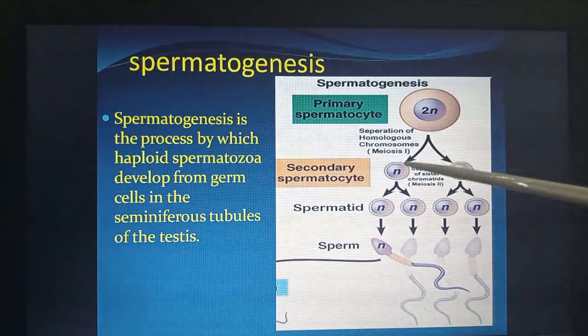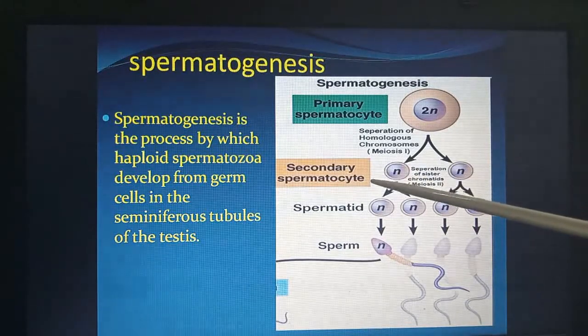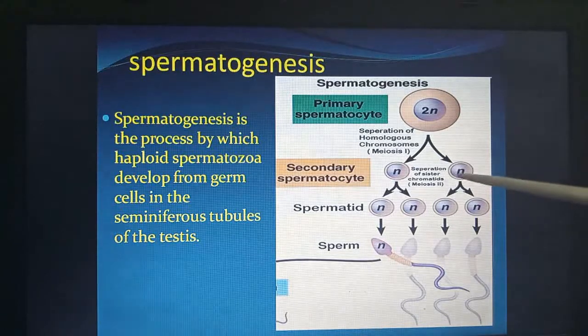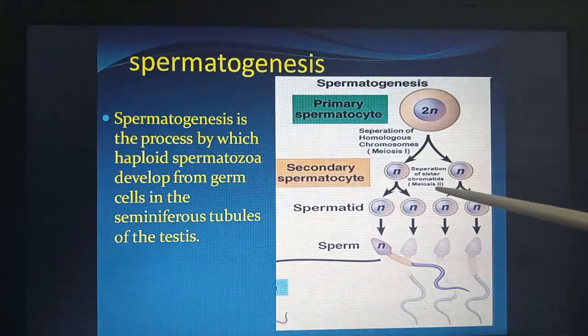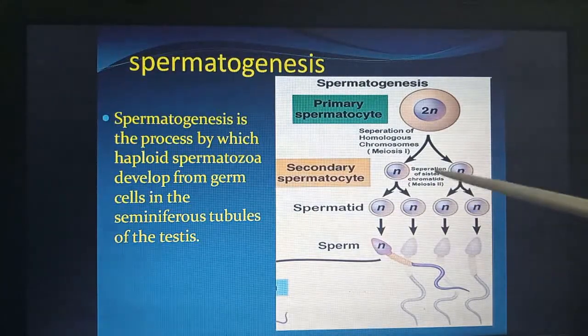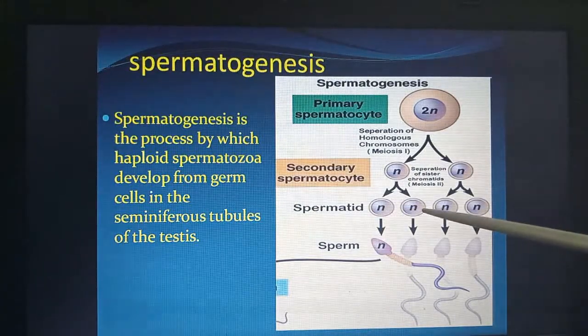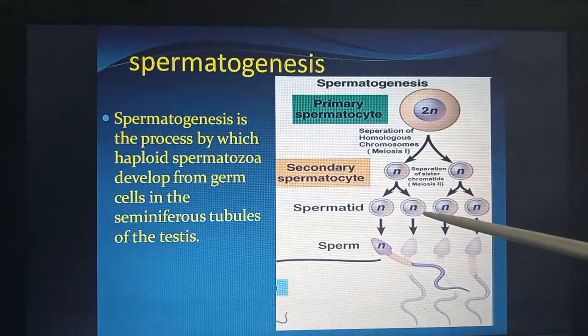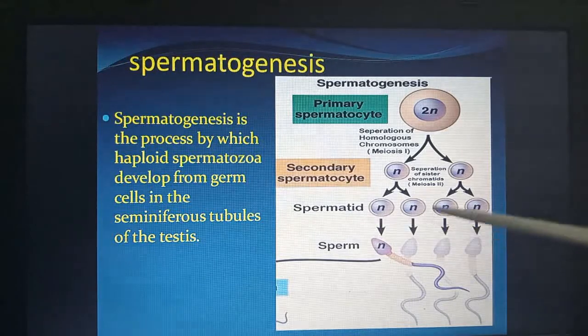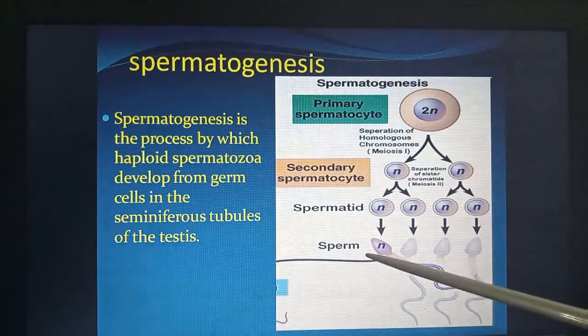These are known as the secondary spermatocytes. Then the separation of sister chromatids takes place, which is known as meiosis 2 or the ordinary mitosis. Then each divides into 2. So after this division, we have 4 haploid nuclei or cells, and these are known as spermatids. Then each converts into sperm.